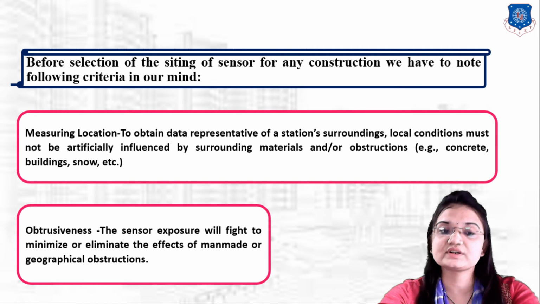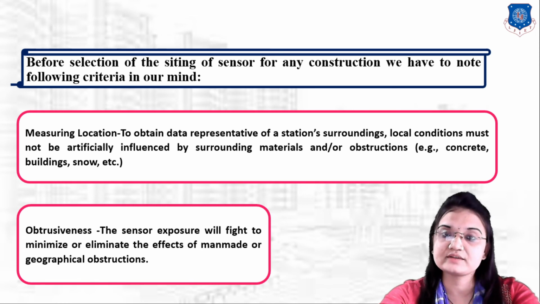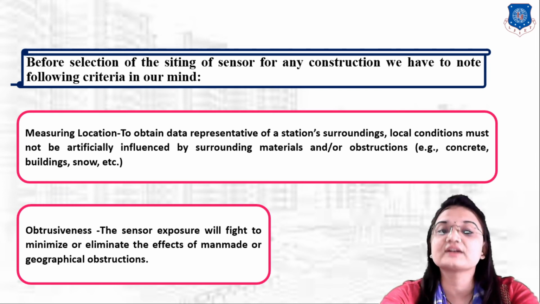Okay, now next one is obstructions. Okay, so the sensor exposure will be fixed to minimize and eliminate the effect of man-made or geographical obstructions. Okay, so before siting any sensor, we have to select that type of sensor whose exposure will minimize and eliminate the effect of man-made and geotechnical obstructions. Okay, so before siting of the sensor, we have to have knowledge about any obstruction.